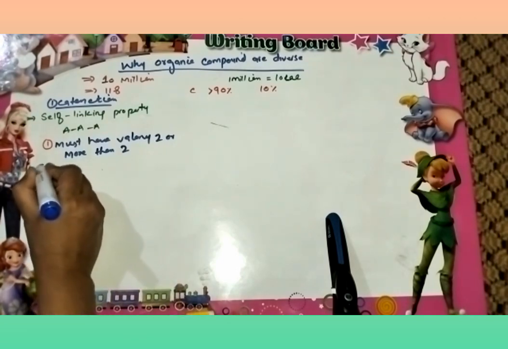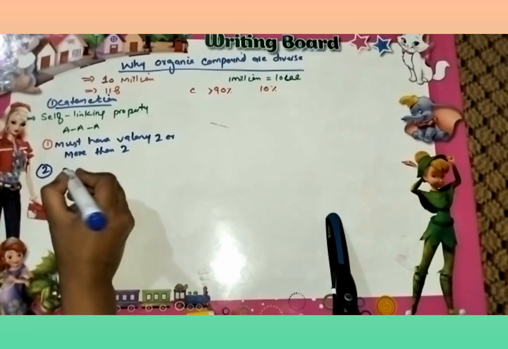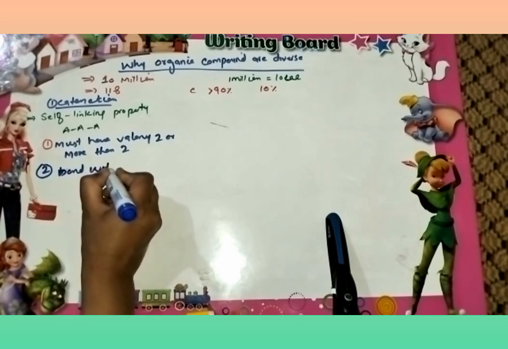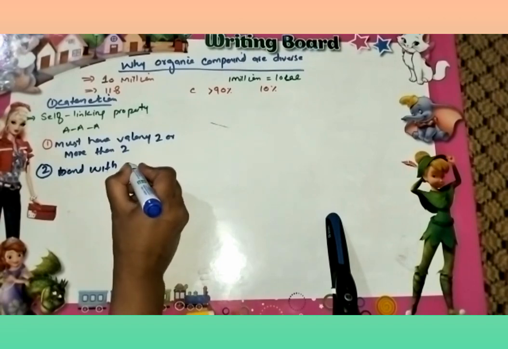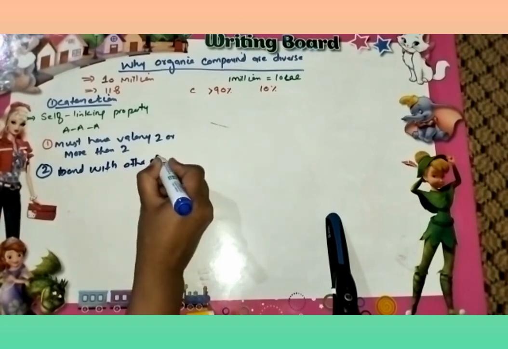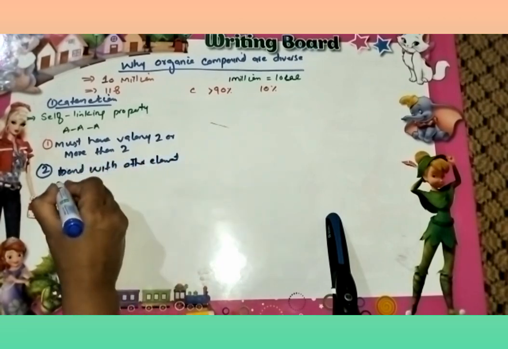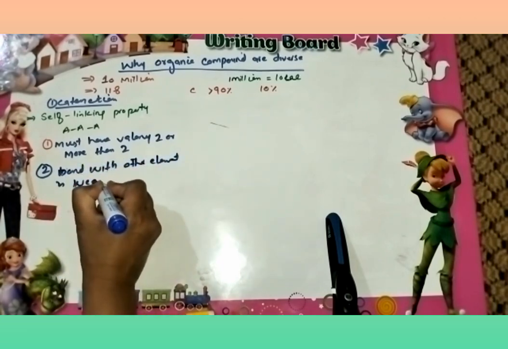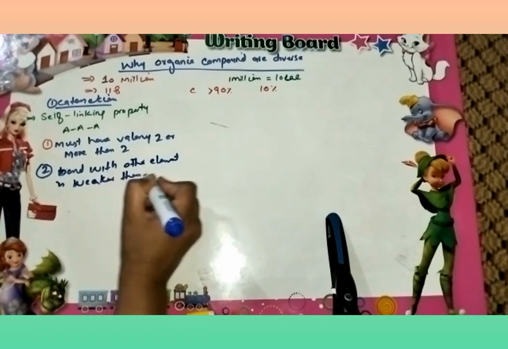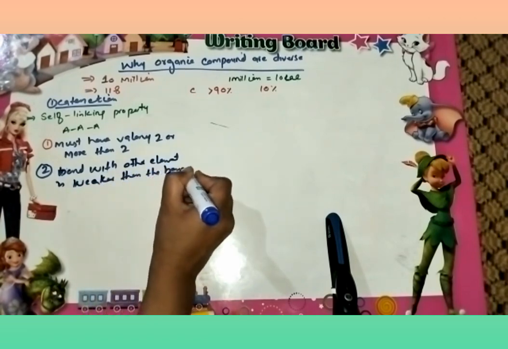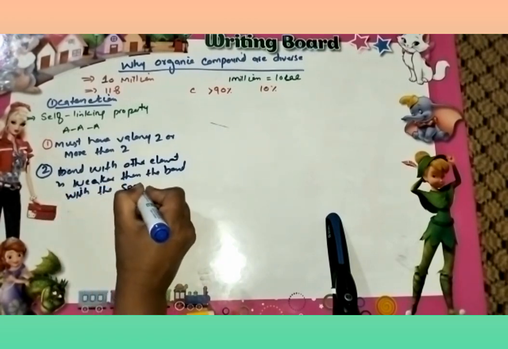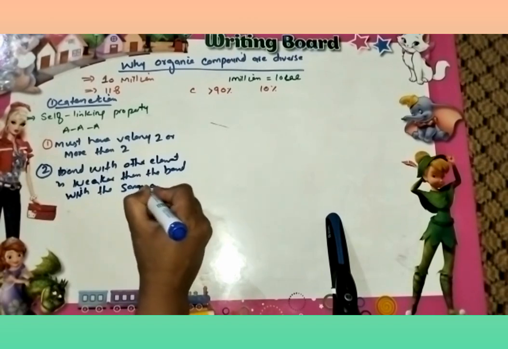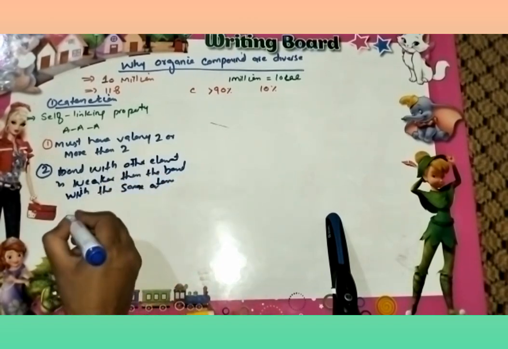The second requirement for catenation is that the bond with another element is weaker than the bond with the same element, with the same atom.